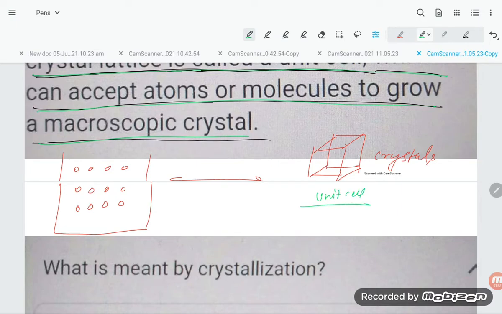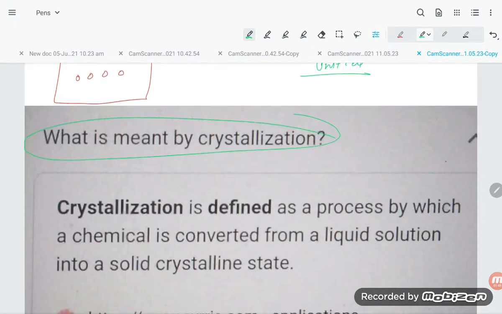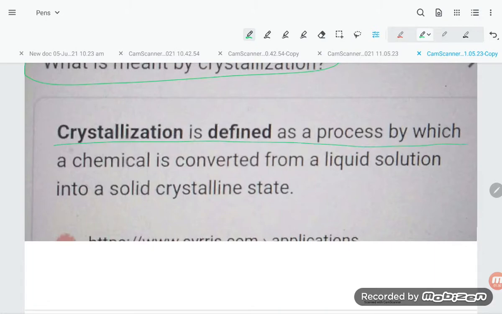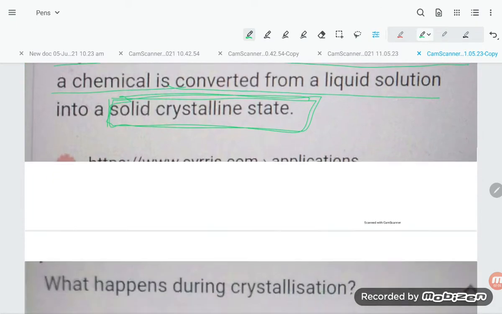Firstly, these atoms crystallize together from the solution to form a rigid, specific shape. This process is known as crystallization. What do you mean by crystallization? Crystallization is defined as the process by which a chemical is converted from a liquid solution into a solid crystalline state. If it is converting into solid form, that is what is known as crystallization.